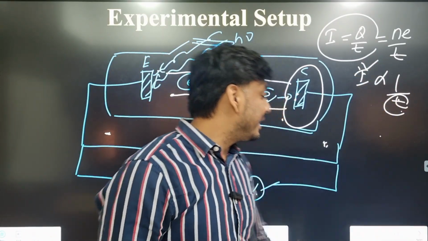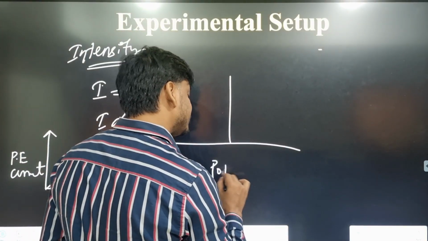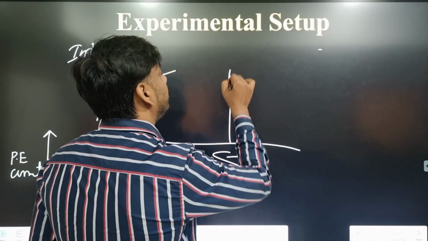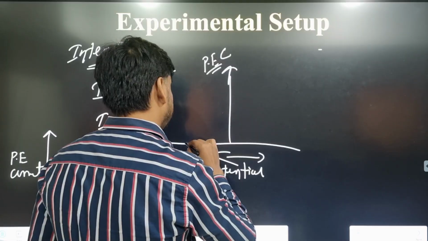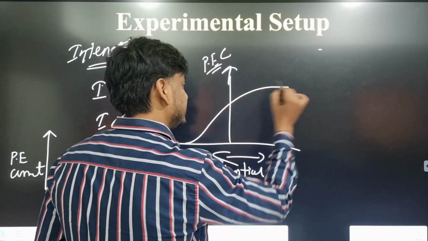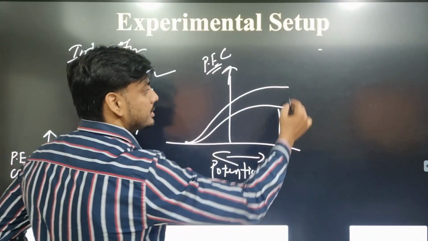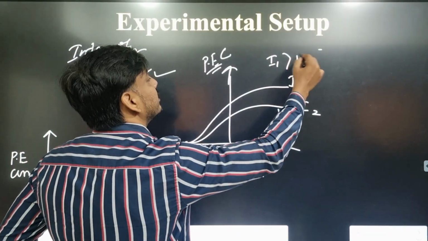So if we plot a graph between potential along the x-axis and photoelectric current along the y-axis for two different intensities, then we will get graphs like this. This is the maximum current. Let these be I1 and I2. So I1 is greater than I2.